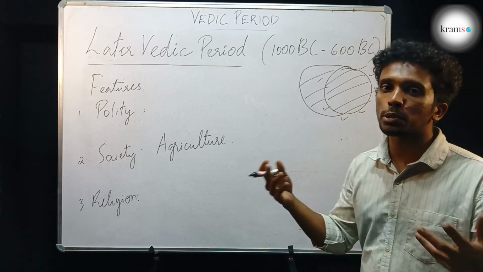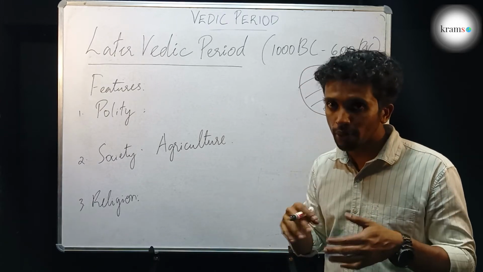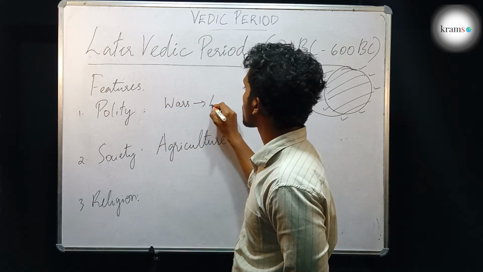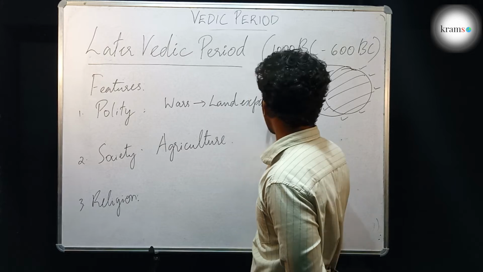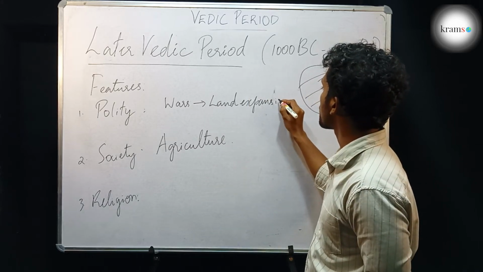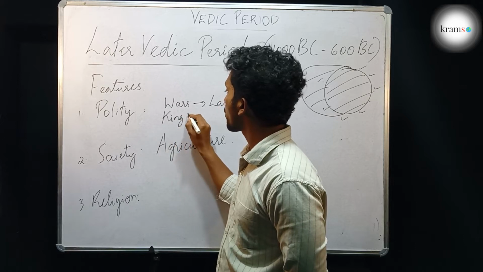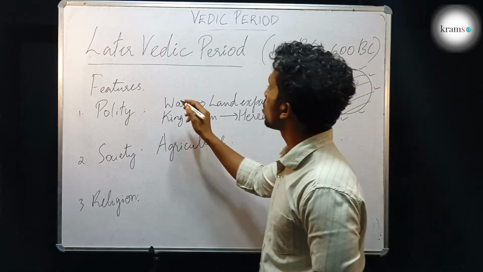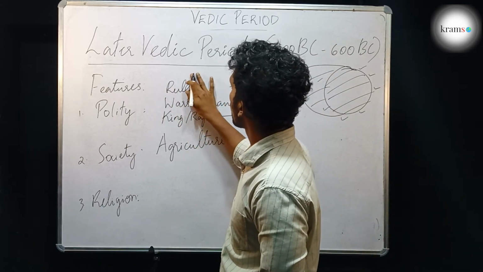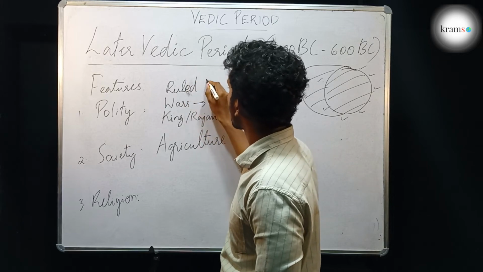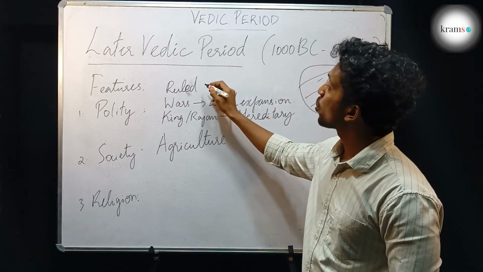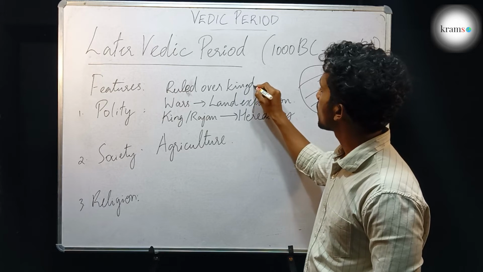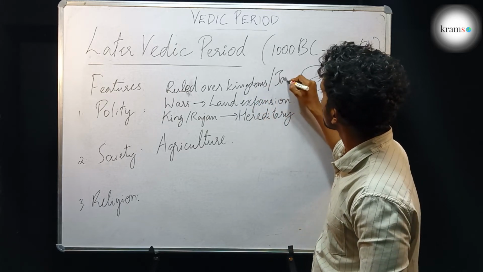When two kings started to expand their land, they would fight each other for land. Hence during this period, wars were fought for land expansion. The post of king or Rajan became permanent and hereditary. The kings ruled over kingdoms known as Janapadas.